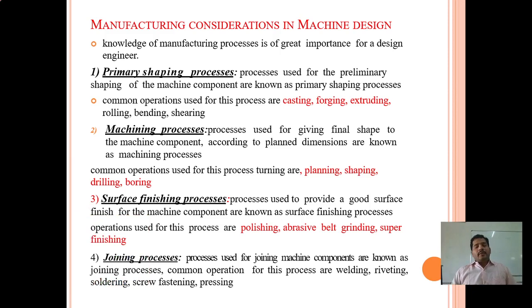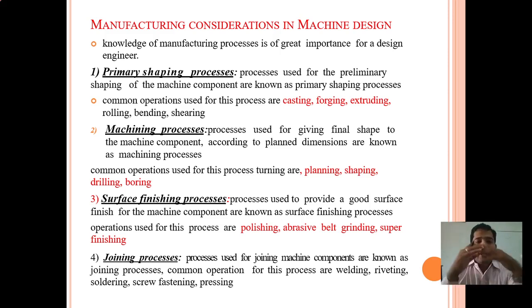So, the designer should have brief knowledge and a brief concept of the manufacturing process. It plays a very important role for the design engineer. In the manufacturing considerations in machine design, the first step is the primary shaping process. This process is mainly used for preliminary shaping of any machine component. It is known as the primary shaping process.